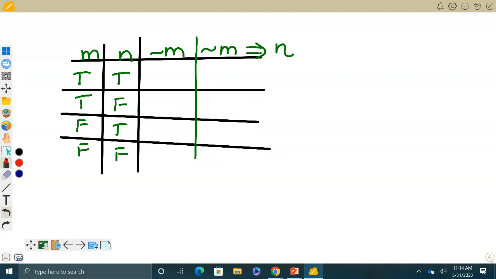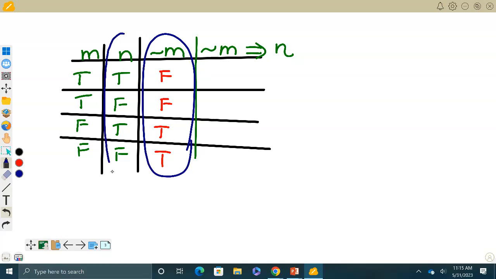All right, so you have this one. You did the opposite of M. What did you put in this column? Okay, all right, and for the last column, you compared this column and the end column. What were you looking for when you were doing that?